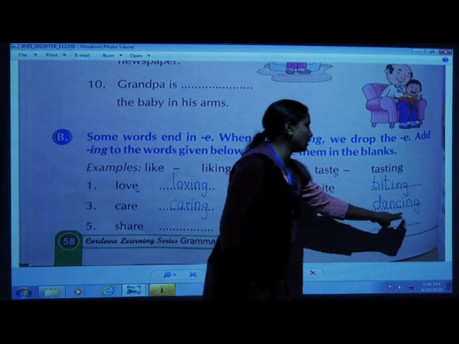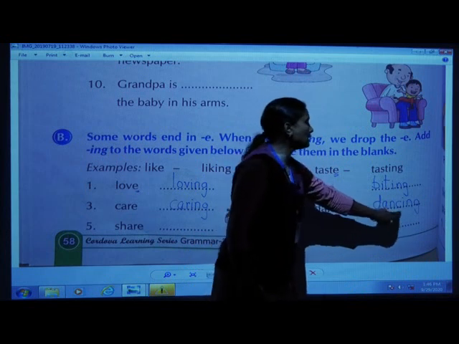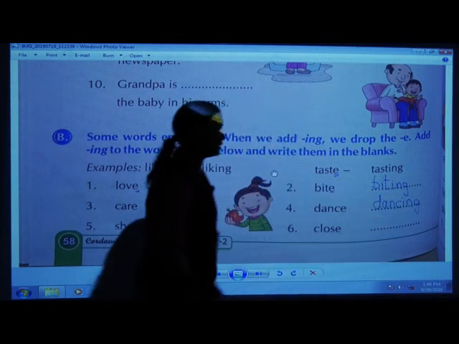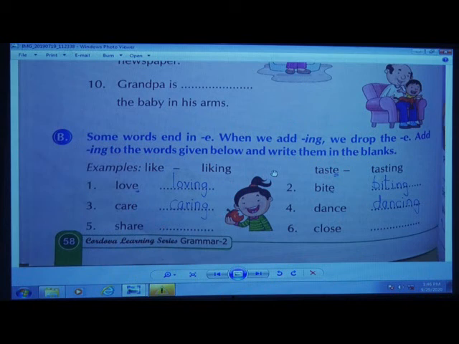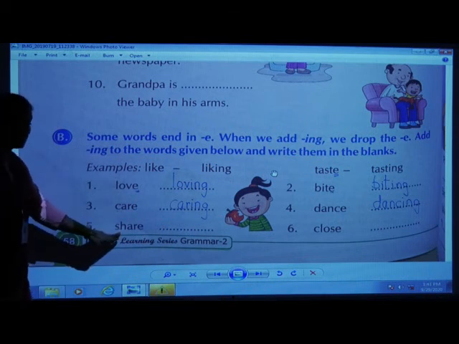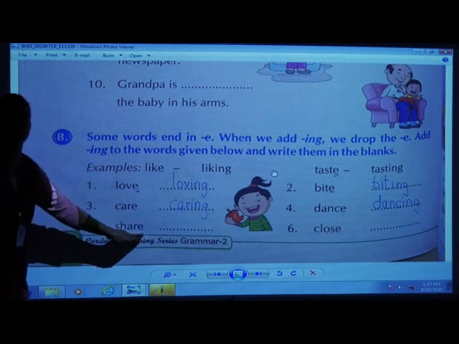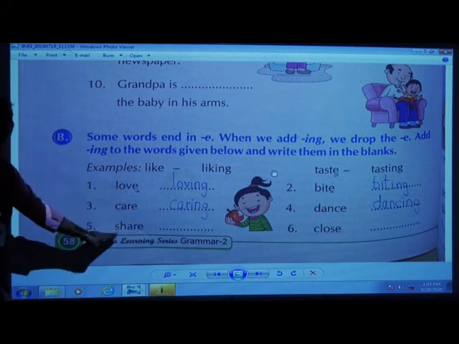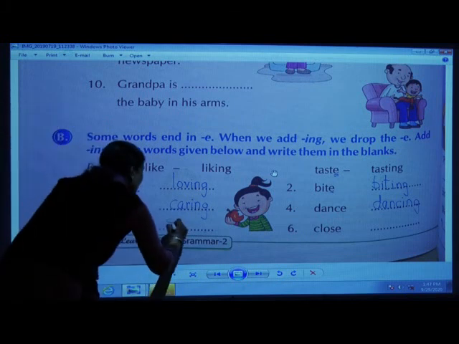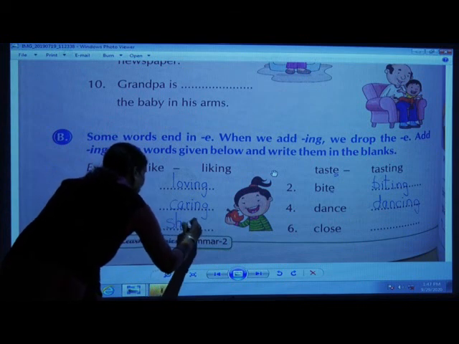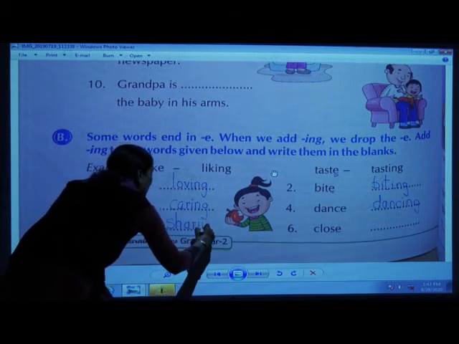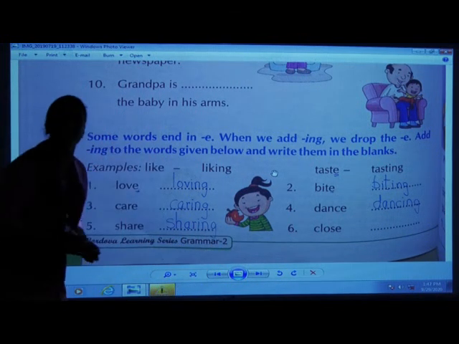So dancing. The fifth word, share. S-H-A-R-E. Share. The ing form of this word will be written as? Yes. S-H-A-R-I-N-G. Sharing.